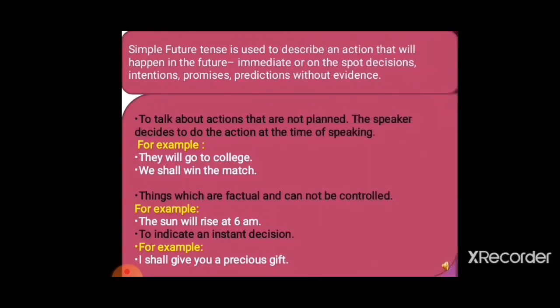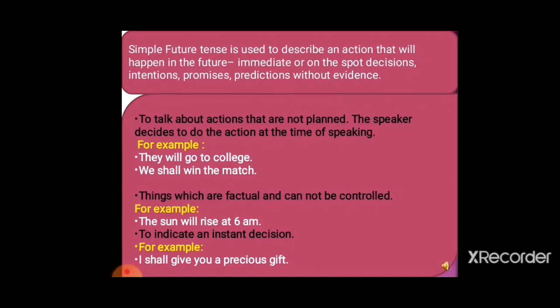Now simple future tense is used to describe an action that will happen in the future: immediate or on-the-spot decisions, intentions, promises, predictions without evidence. So it is used to talk about the actions that are not planned. The speaker decides to do the action at the time of speaking. For example, they will go to college. We shall win the match. Now here it is not planned, only just decided.